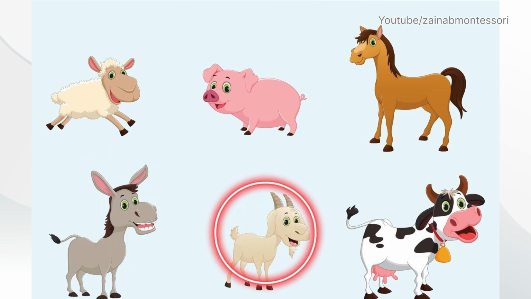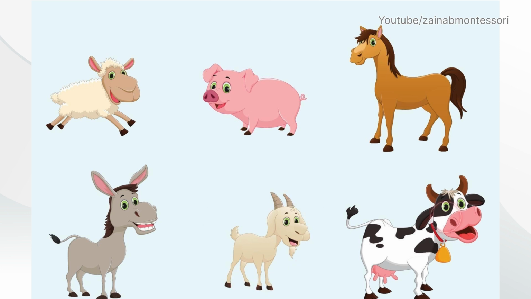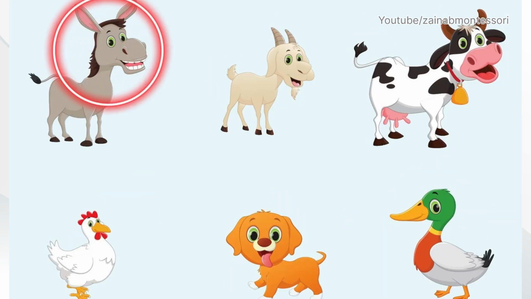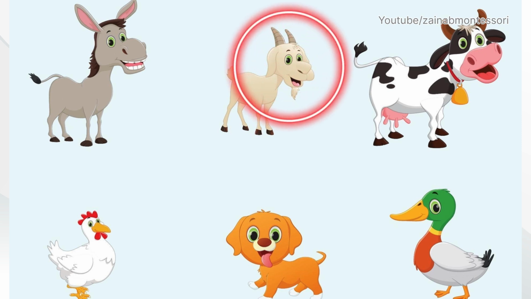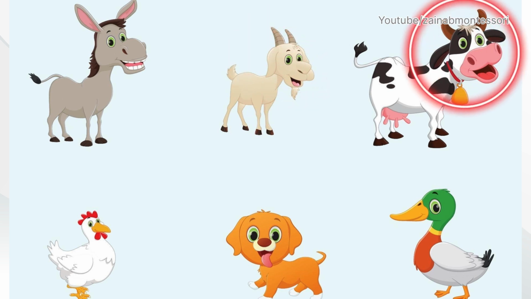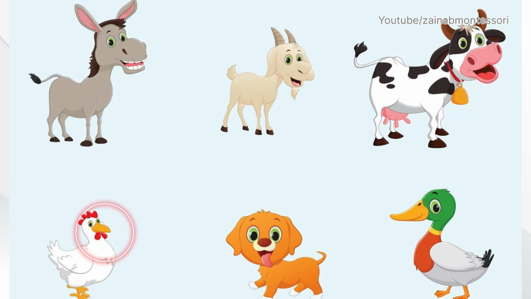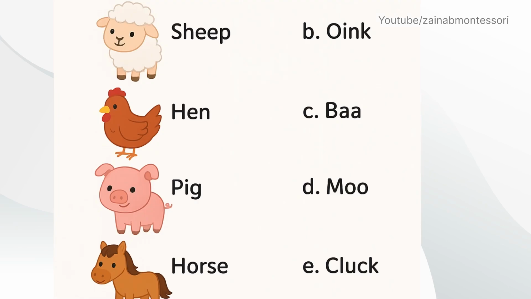And it's a goat. And this is a cow. This is a donkey. This is a goat and it's a cow. This is a rooster and it's a dog and this is a goose. Let's do an activity for farm animals.